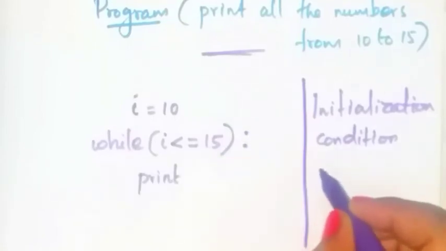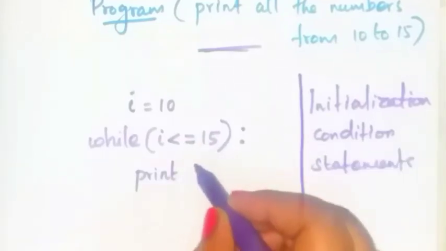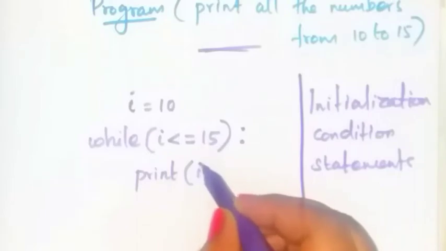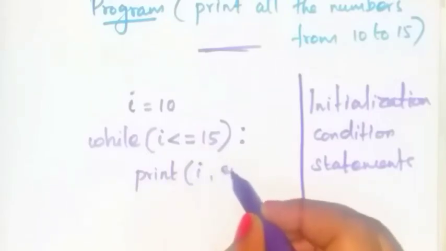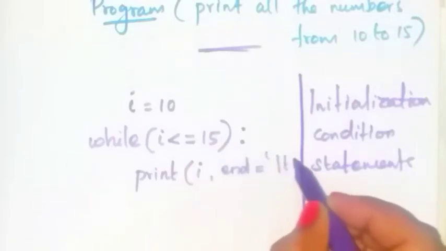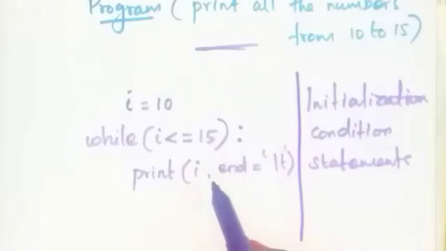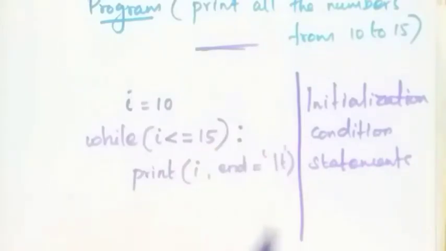Next what? Statements. Okay. Write the statement. Print I. Here you have to print I. Okay. Next write end is equal to \t. In this print statement, the end parameter is given. \t means tab. Okay. Tab means what? Some white space between two numbers.